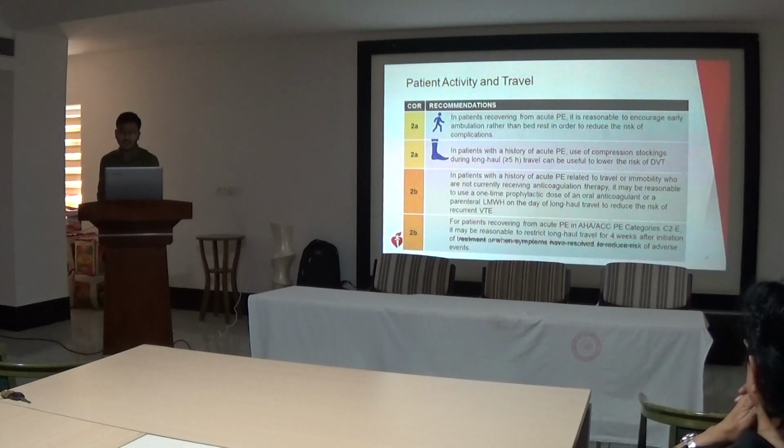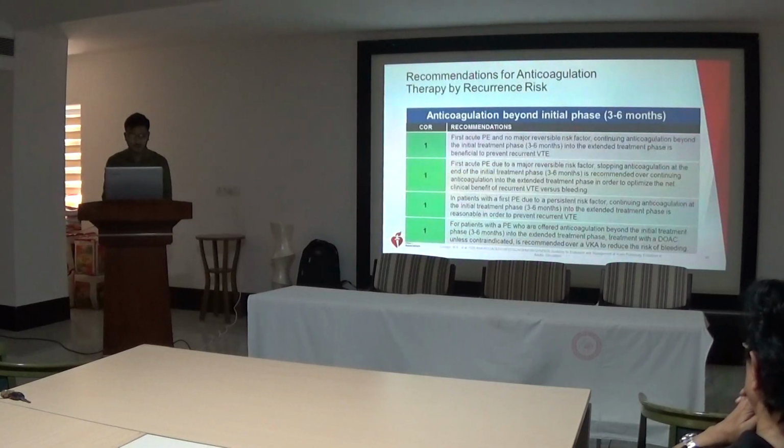In patients with a history of acute PE related to travel or immobility who are not currently receiving anticoagulation therapy, it may be reasonable to use a one-time prophylactic dose of an oral anticoagulant or parenteral LMWH on the day of long-haul travel to reduce the risk of recurrent venous thromboembolism. Class 2B recommendation. For patients recovering from acute PE category C2 to E, it may be reasonable to restrict long haul travel for 4 weeks after initiation of treatment to reduce the risk of adverse events. Class 2B recommendation.